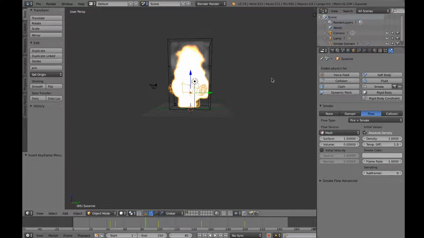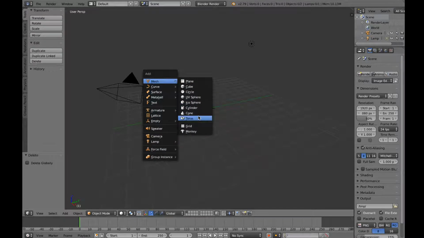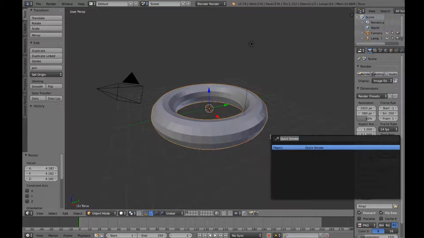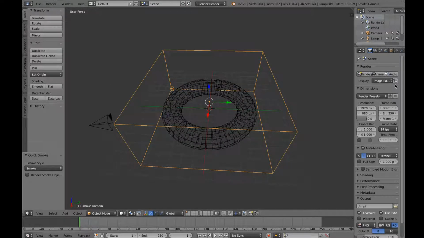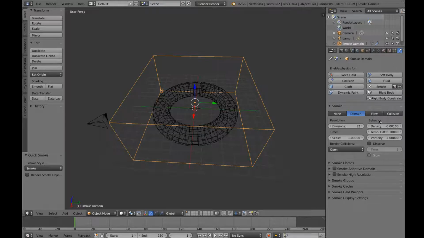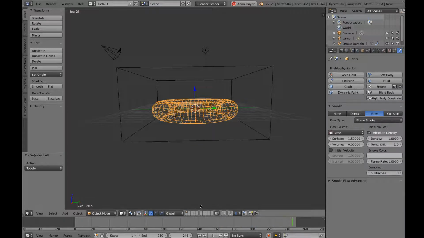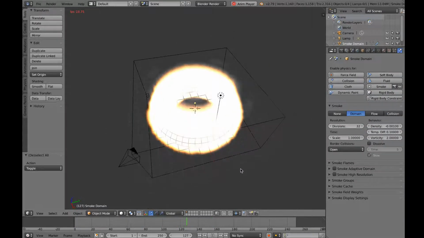Now as I told you, you can even set a donut on fire. Go to new, delete this object, mesh, place a donut, create a torus, scale it up, and spacebar, quick smoke, and there you go, there's a simulation of quick smoke on it. Go to the physics panel. Guys, that's a donut on fire.